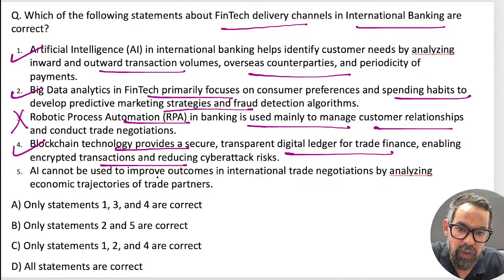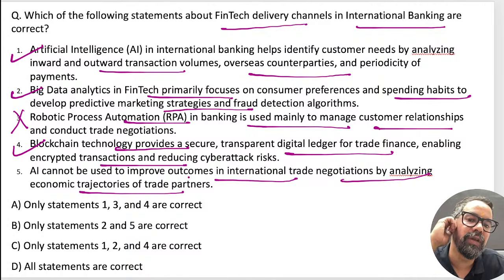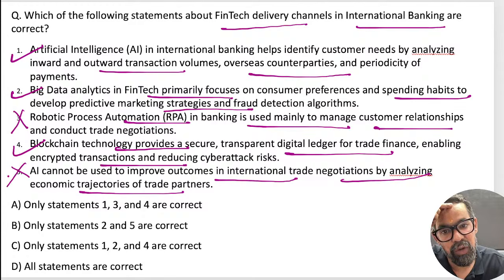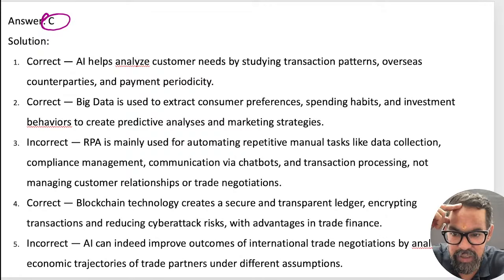AI cannot be used to improve the outcome of international trade negotiation by analyzing economic trajectories of the trade partners? It can be actually, right? It should be wrong. 1, 2, 4. Option C should be the right answer. Everyone, when I challenge you, you will mark the correct answer, huh?